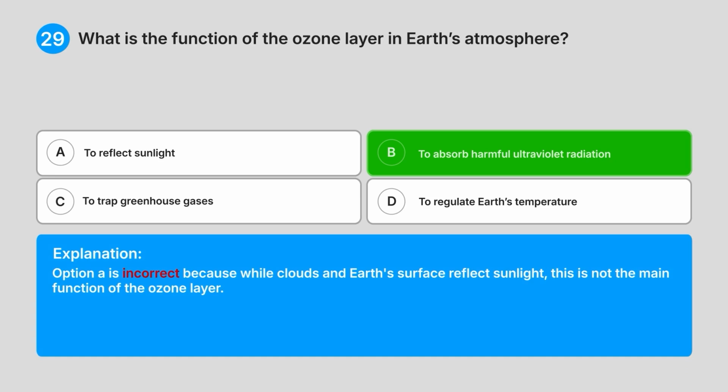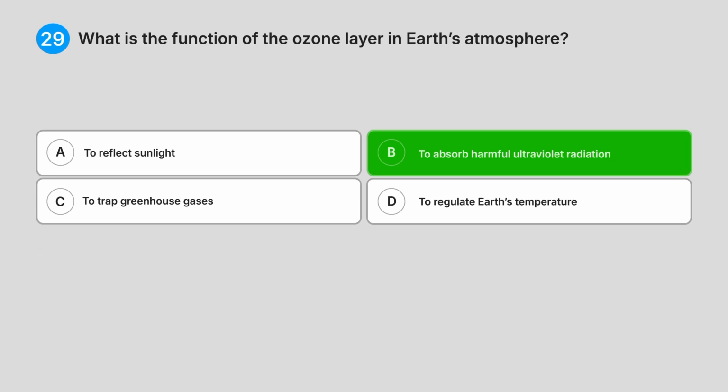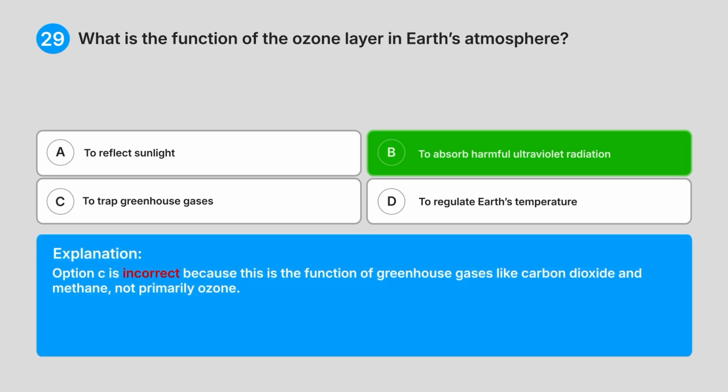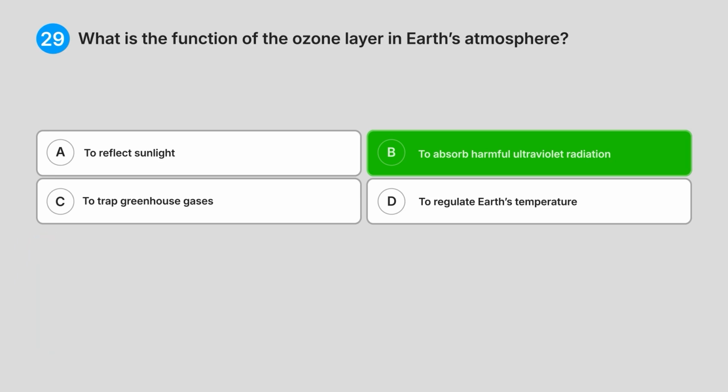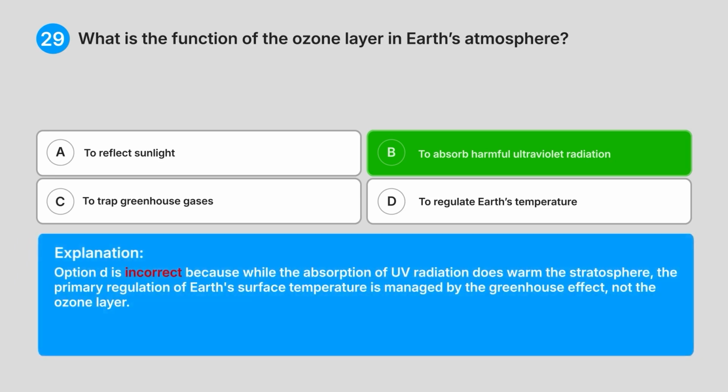Option A is incorrect because while clouds and Earth's surface reflect sunlight, this is not the main function of the ozone layer. Option C is incorrect because this is the function of greenhouse gases like carbon dioxide and methane, not primarily ozone. Option D is incorrect because while the absorption of UV radiation does warm the stratosphere, the primary regulation of Earth's surface temperature is managed by the greenhouse effect, not the ozone layer.